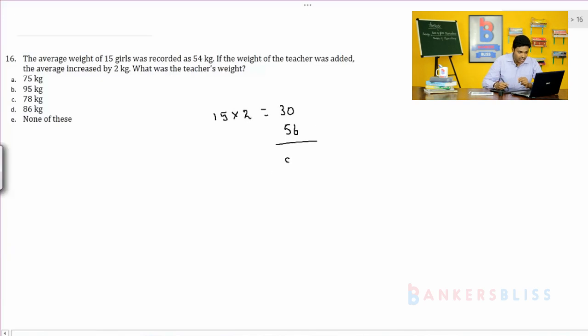So altogether the teacher is having 86 kgs. So option D is the right answer for problem number 16. Let us go to problem number 17.